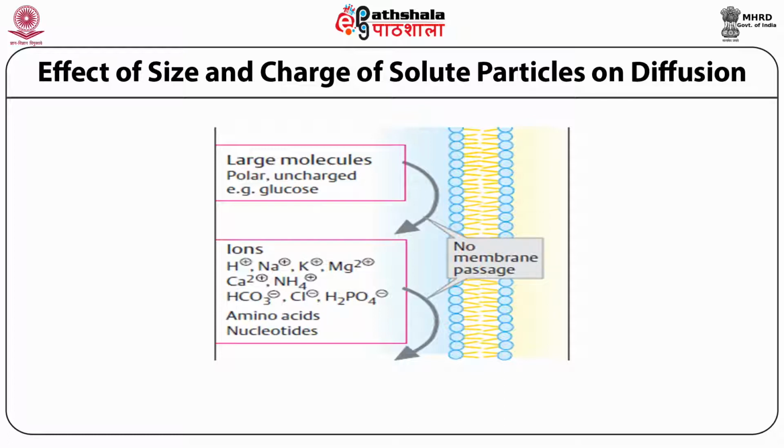So here see large molecules which are polar and uncharged, for example glucose, and ions like hydrogen, sodium, potassium, magnesium, calcium, and amino acids and nucleotides, they are not easily diffused through the plasma membrane. So in that case, size, charge and polarity of the solute particles affect the diffusion through the plasma membrane.